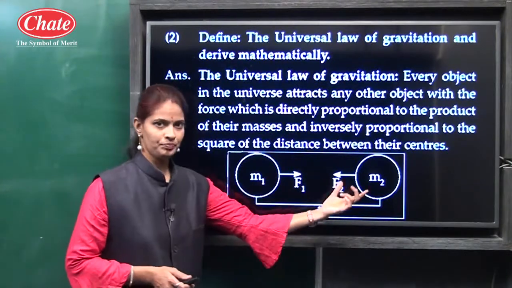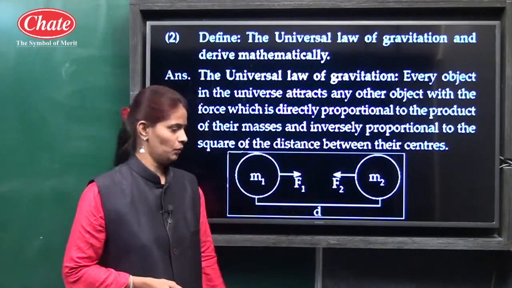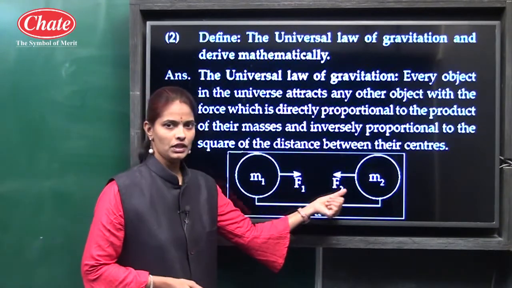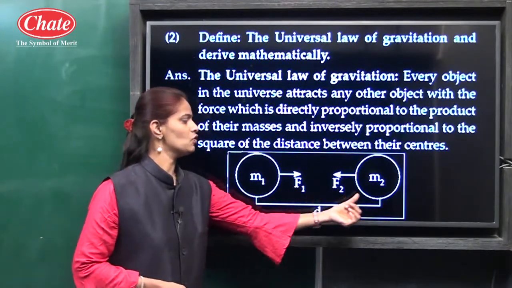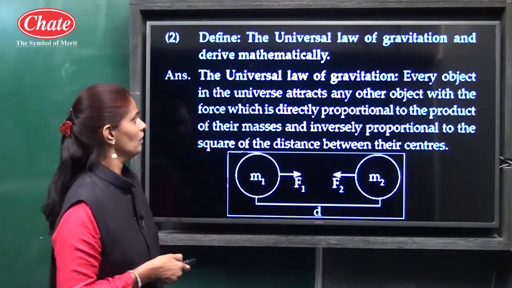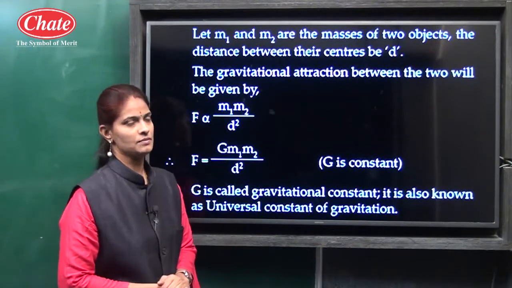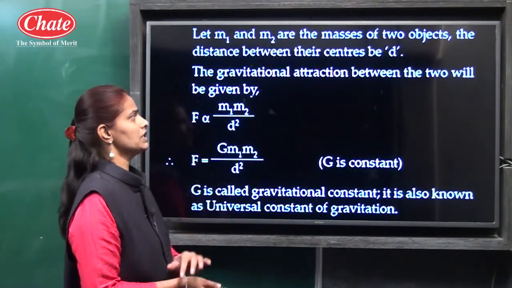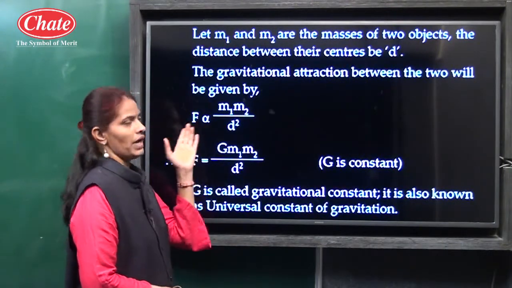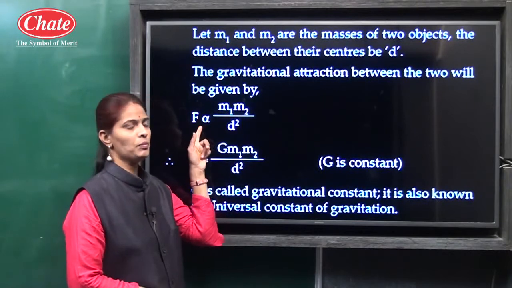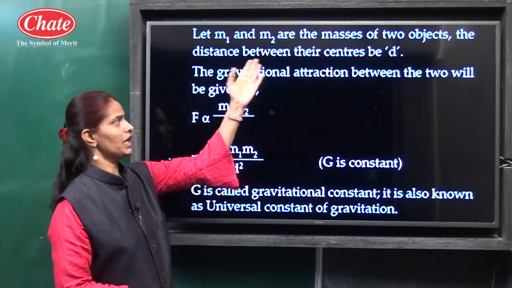So draw this figure. There are two objects having masses m1 and m2, with forces f1 and f2 respectively, and the distance between these two objects is d. Let m1 and m2 be the masses of the two objects, and the distance between their centers be d. The gravitational force between the two will be given by: force is directly proportional to the product of their masses. It means there are two masses m1 and m2.